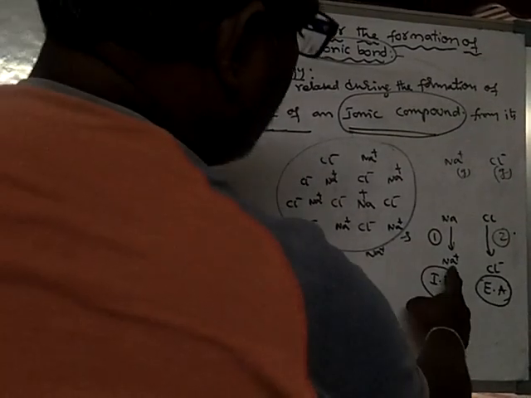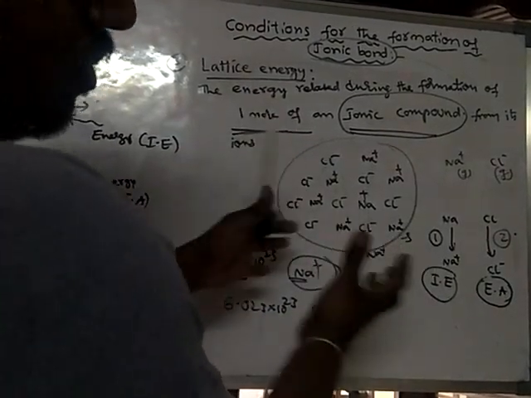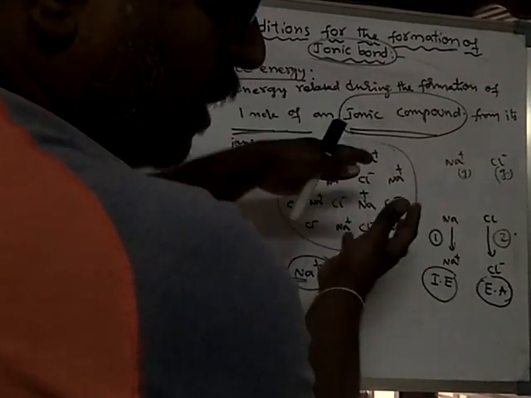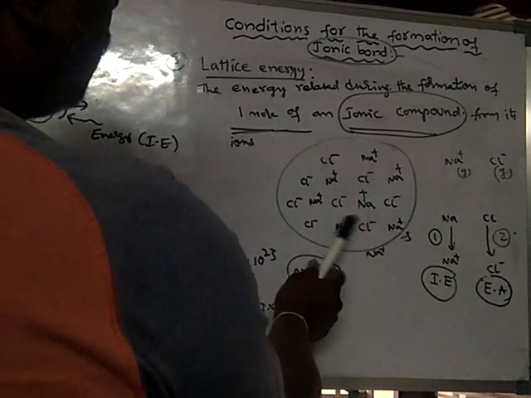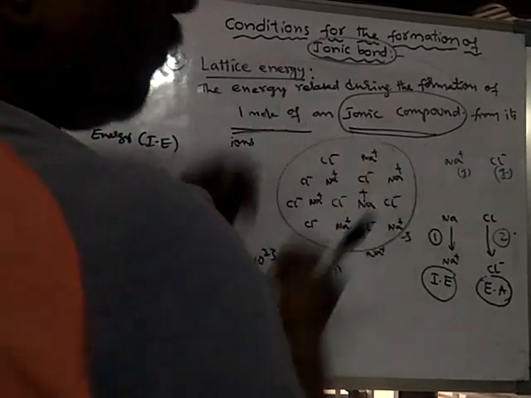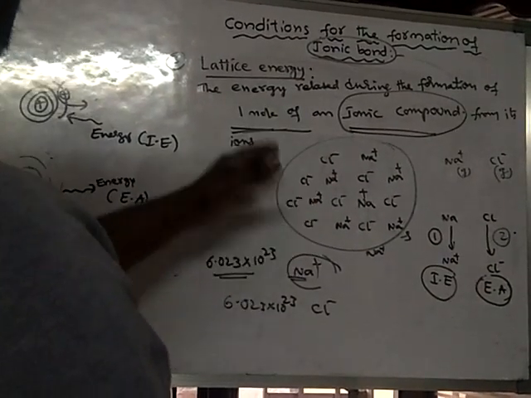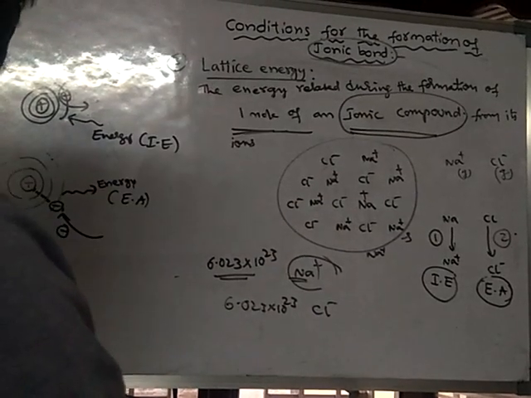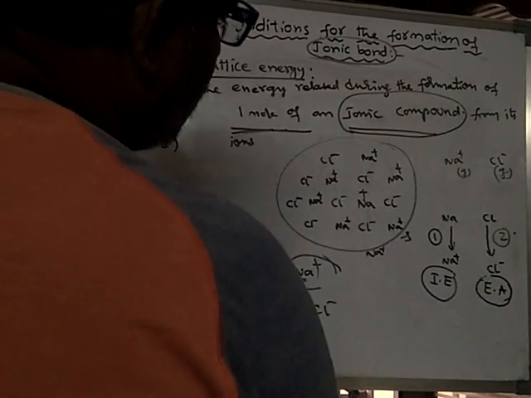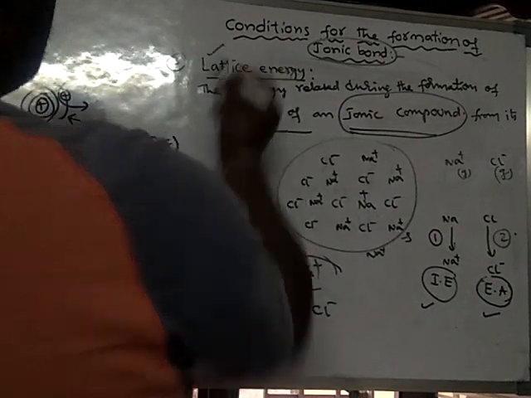After the formation of these ions, what happens? They cluster, they group. So 1 mole of so many ions will combine to form a crystal. How much crystal? 1 mole of ionic crystal is formed. For the formation of 1 mole of ionic crystal, some amount of energy is released during that process. The released energy is said to be lattice energy. So this is the third one. This is required energy, this is released energy, and this is released energy.